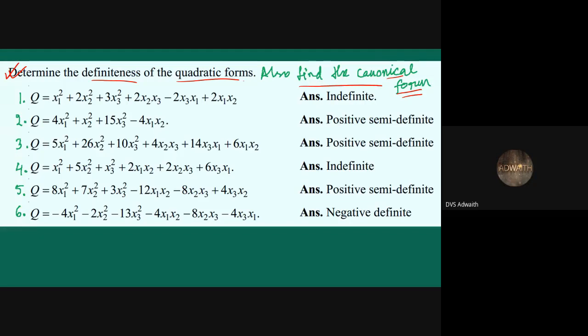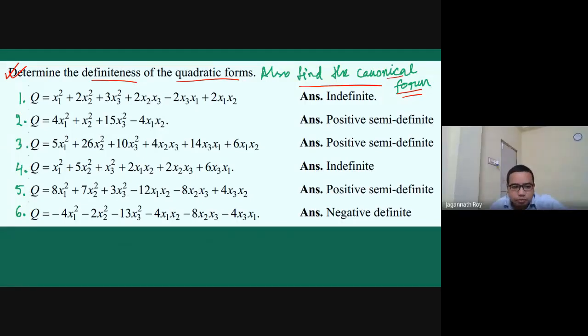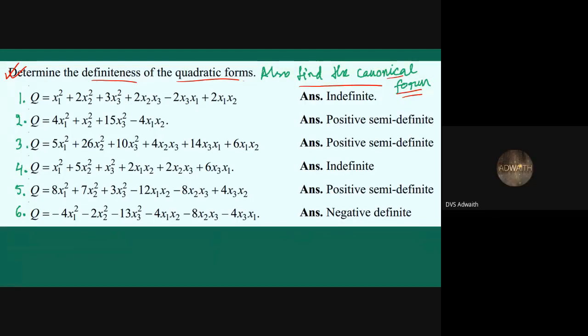Sir, if we exchange the positions of lambda 1 and lambda 2 in the D matrix, there will also be an exchange in the XYZ coefficients. Okay, can you repeat one more time? If we exchange the positions of lambda 1 and lambda 3 in D, in P also we need to exchange x1 and x3, no sir.